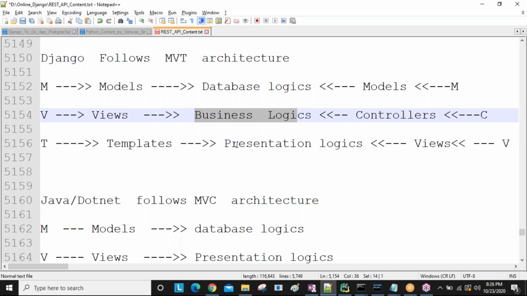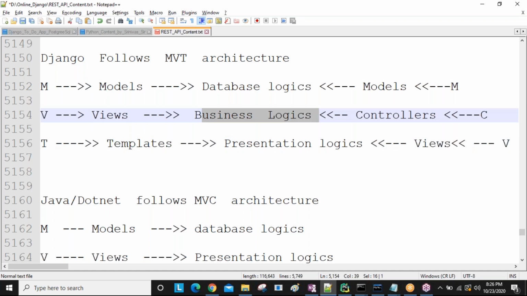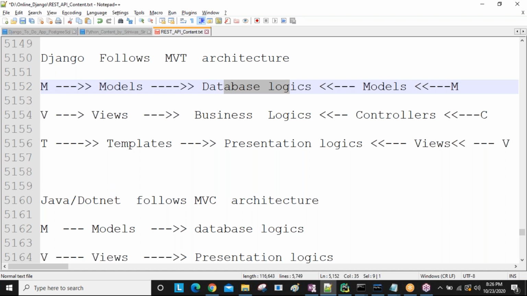Whatever data is entered by users through the presentation layer, it can be caught here. Taking all that data and sending it to the database, storing it for future purposes.